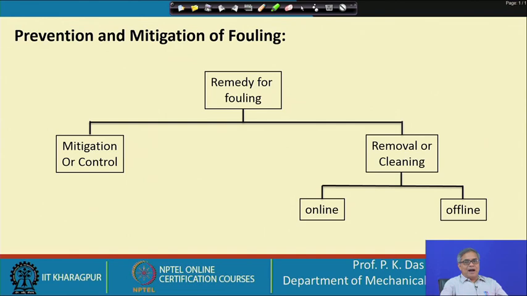It can be done by selecting a typical design of the heat exchanger. It can be done, of course it is within the design, but it can be done by changing the material. So, material is also a part of the design, but when first I talked about design, it is the configuration of the heat exchanger, shape, size, etc. And next is the heat exchanger material. It can be done by changing the operating condition of the heat exchanger. It can be done by some other thing.